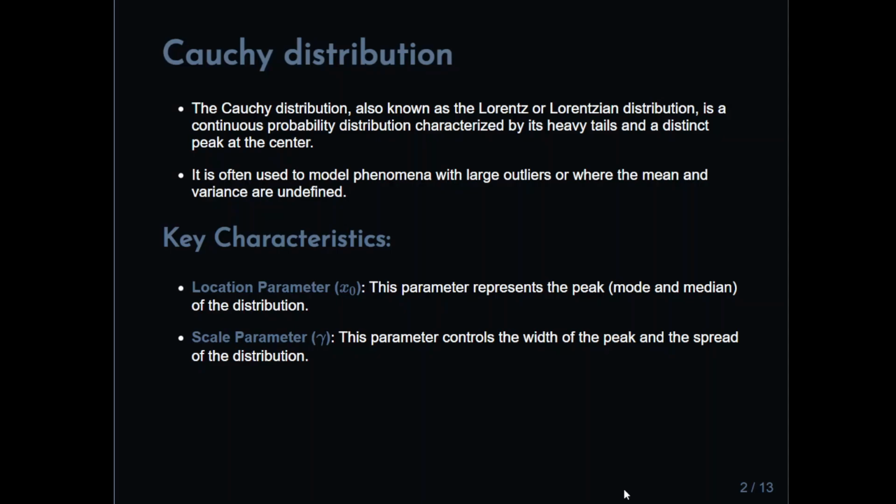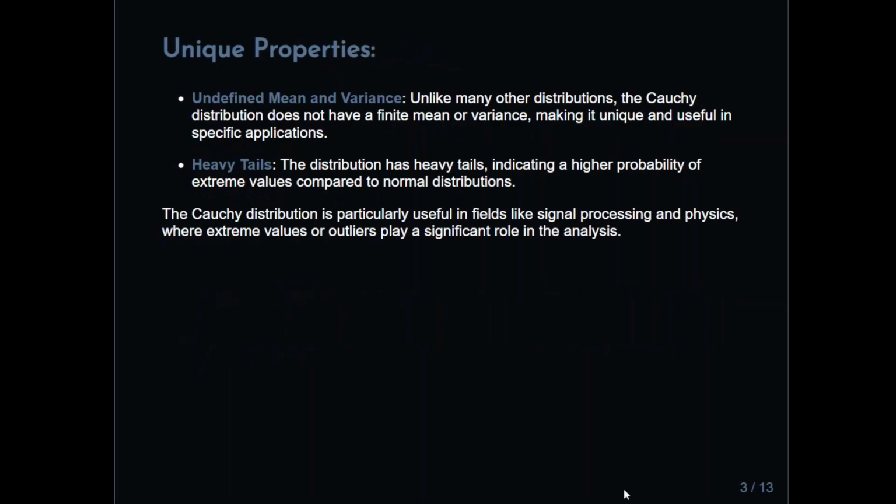Anyway, the key characteristics: the location parameter x0 represents the peak, the mode or the median of the distribution, and the scale parameter controls the width of the peak and the spread of the distribution. A couple of unique properties: the undefined mean and variance. Unlike many other distributions, the Cauchy distribution does not have a finite mean or variance, making it unique and useful for specific applications. Heavy tails: the distribution has heavy tails, indicating a high probability of extreme values compared to normal distributions.